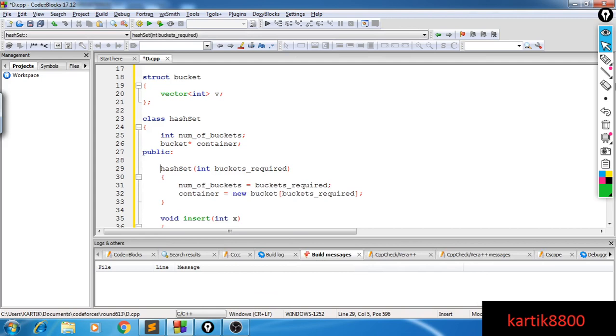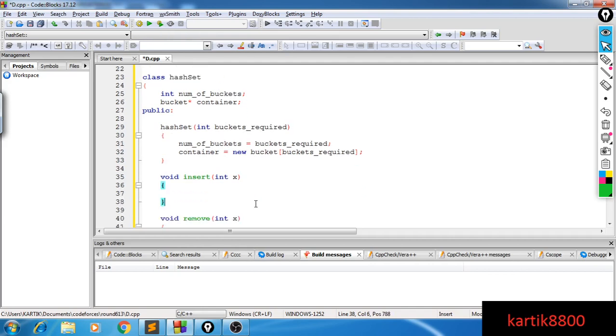This will declare an array of buckets as required by the user. The user will tell how many buckets he wants for his use, and it should be clear to you that the more buckets the user has, the more efficient the data structure will be. However, the more memory it will also occupy.